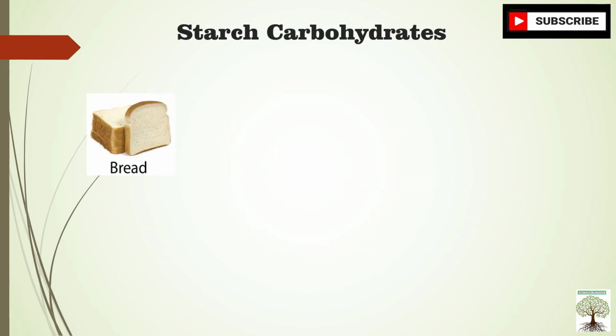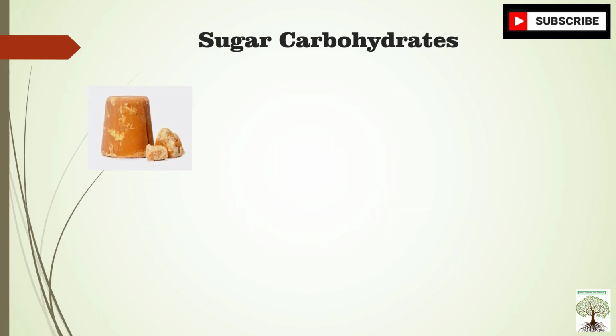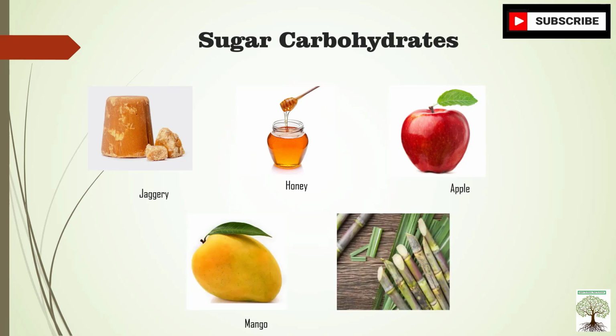Let's see starch carbohydrates examples: bread, pastas, corn, cereals, rice, potatoes. These are a few examples of starch carbohydrates. We get starch carbohydrates from these food items. Let's see sugar carbohydrates examples. Sugar carbohydrates are in the foods which are sweet in taste. Food items like jaggery, honey, apple, mango, sugarcane contain sugar carbohydrates. So when we eat them, we get sugar carbohydrates.